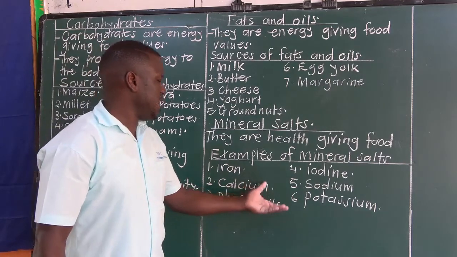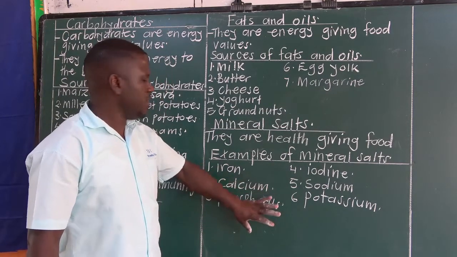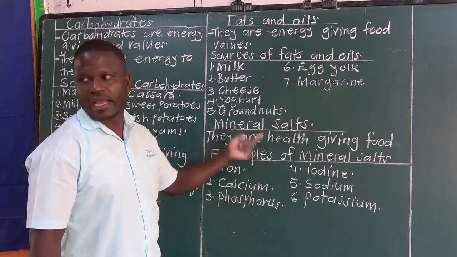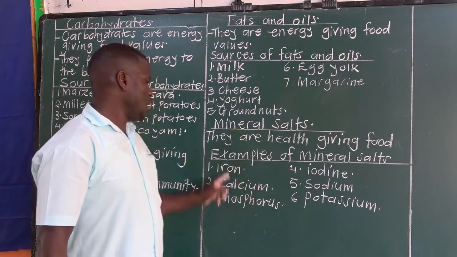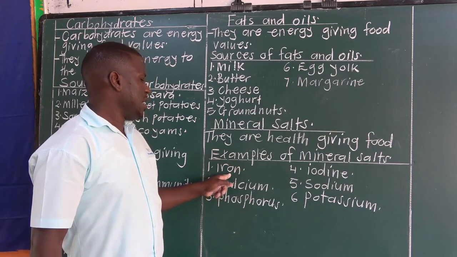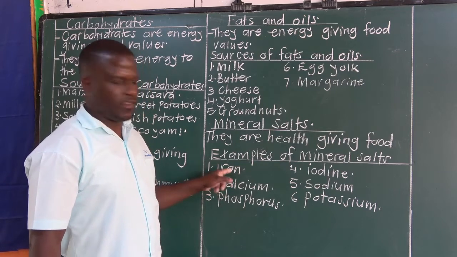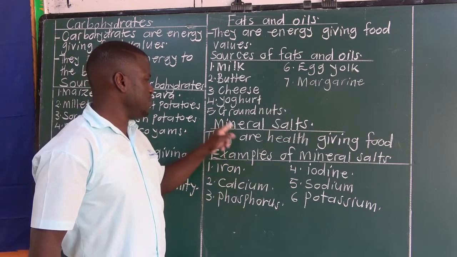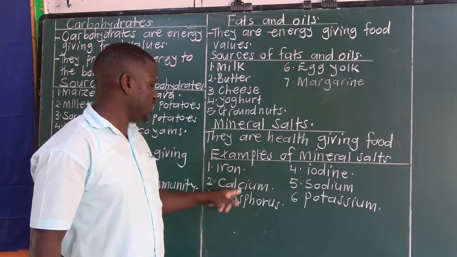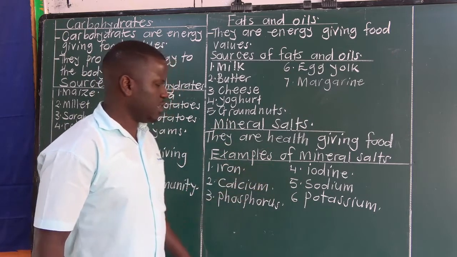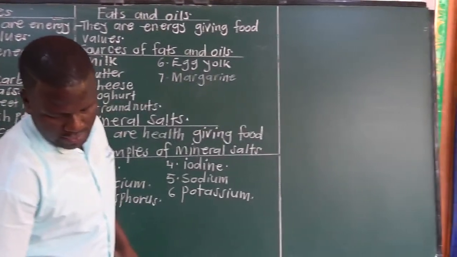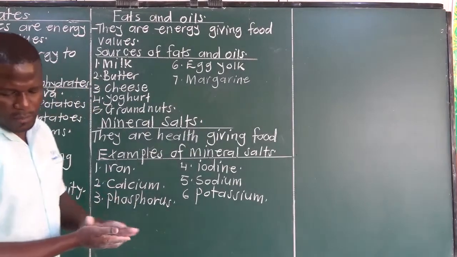So these examples of mineral salts are food values. Then when they are together, we call them mineral salts, which is a class of food. So iron is not a class of food, but iron is a food value. The class is mineral salt. And examples of mineral salt are iron, calcium, phosphorus, iodine, sodium, potassium, and so on. So we want to look at these mineral salts one by one.